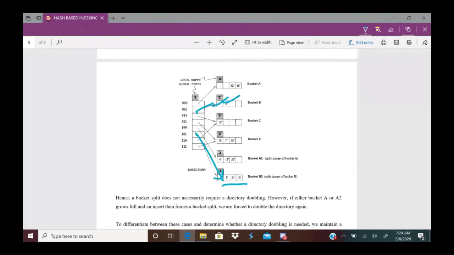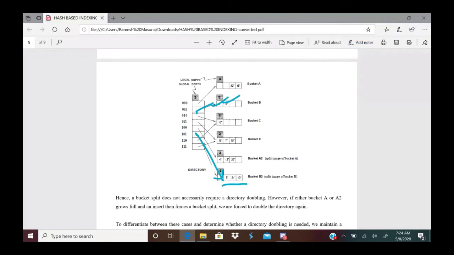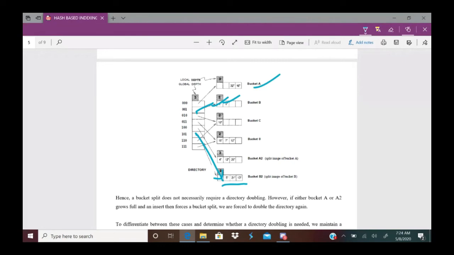Then when can you expect directory doubling? Now here you look, bucket A is already split, bucket B is also already split, and bucket A after split is called bucket A2, bucket B after split is called bucket B2.